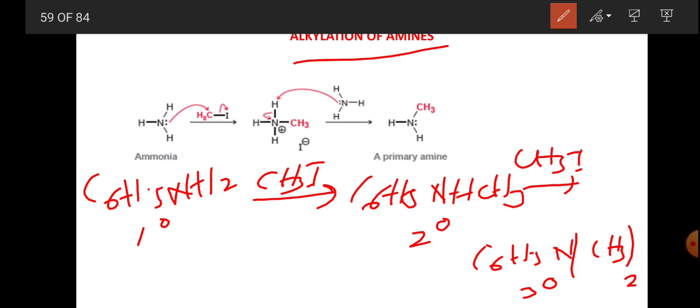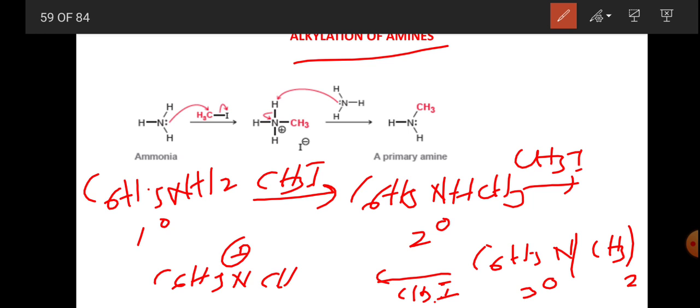And if we continue this, treating with CH3I, we get trimethylanilinium iodide, that is C6H5N+(CH3)3 I-.